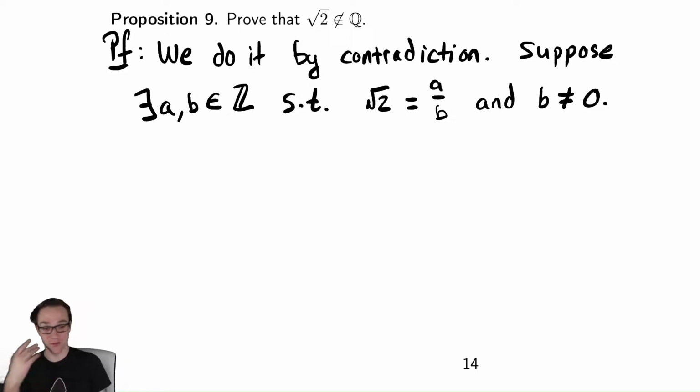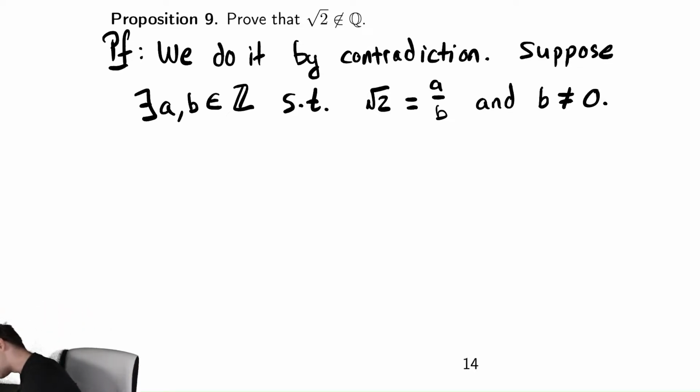It's not going to be written as 4 over 2, it would be written as 2 over 1, as simple as possible. That's a fair assumption to make. There's infinite ways you could write something down as a ratio of two integers, so in general, we're going to assume that it is as simplified as possible. So, now let's try and work with some algebra.